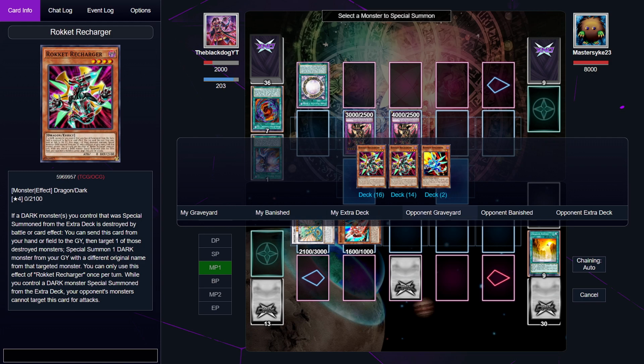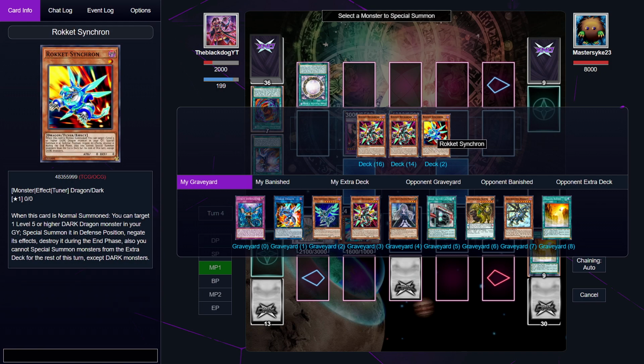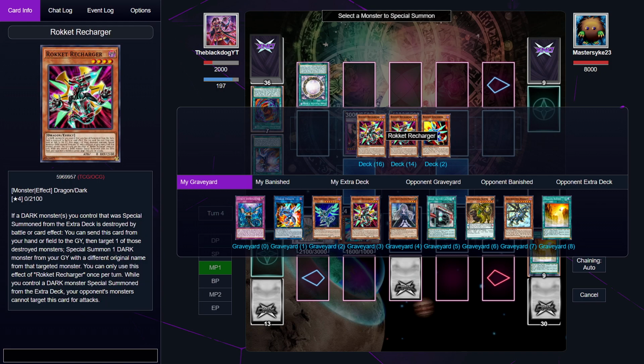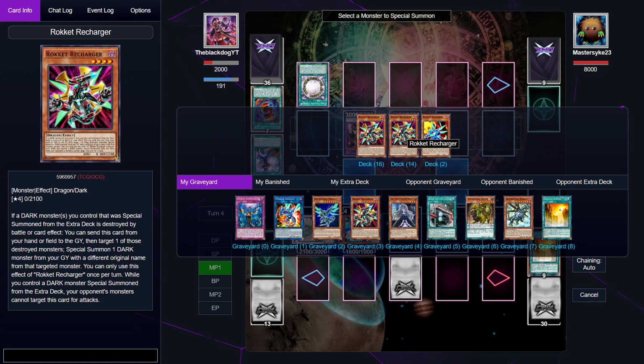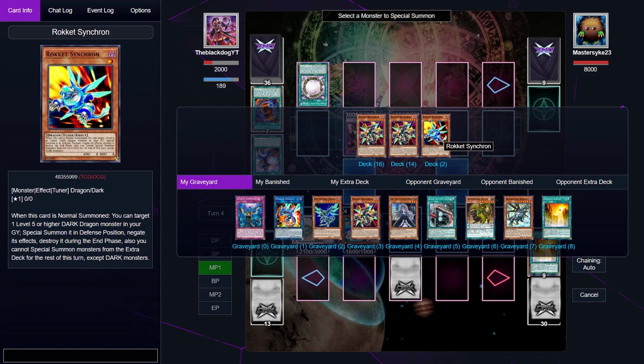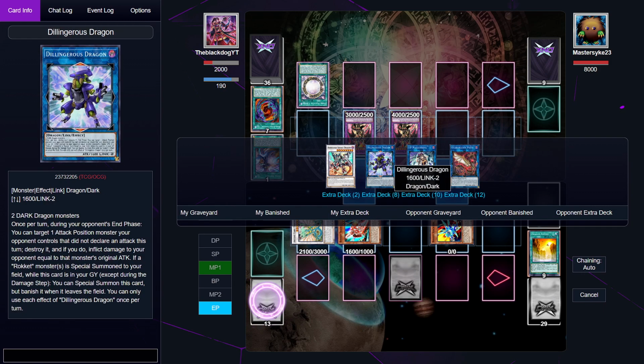I have to check my graveyard. I have only a Striker Dragon in my graveyard. I can either go for Rocket Synchron or Rocket Recharger. This is so tough right now. We're going to go for Rocket Synchron. I don't really know if that's a mistake. We could go for Borrelend Dragon.